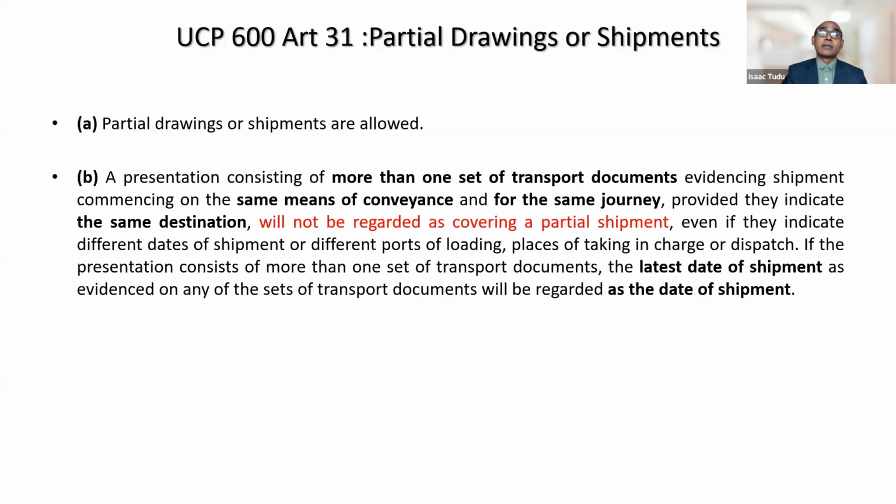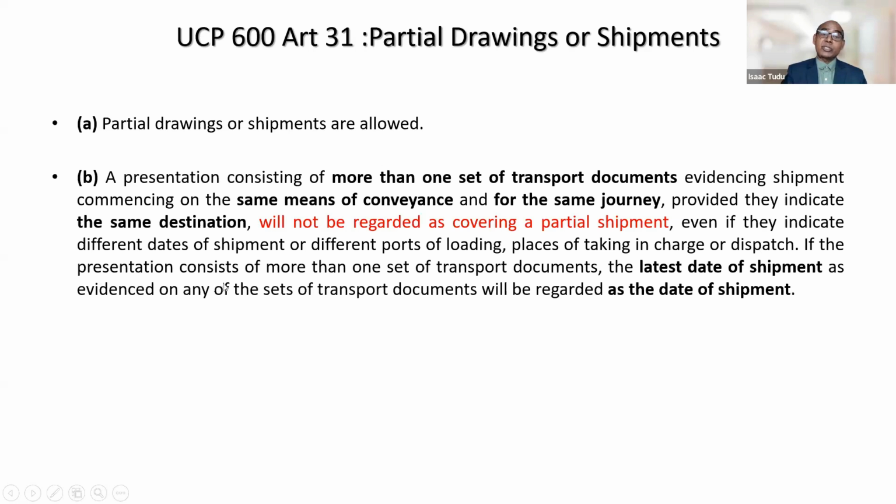Article 31B: a presentation consisting of more than one set of transport documents evidencing shipment commencing on the same means of conveyance and for the same journey, provided they indicate the same destination, will not be regarded as covering a partial shipment, even if they indicate different dates of shipment or different port of loading, place of taking in charge or dispatch.